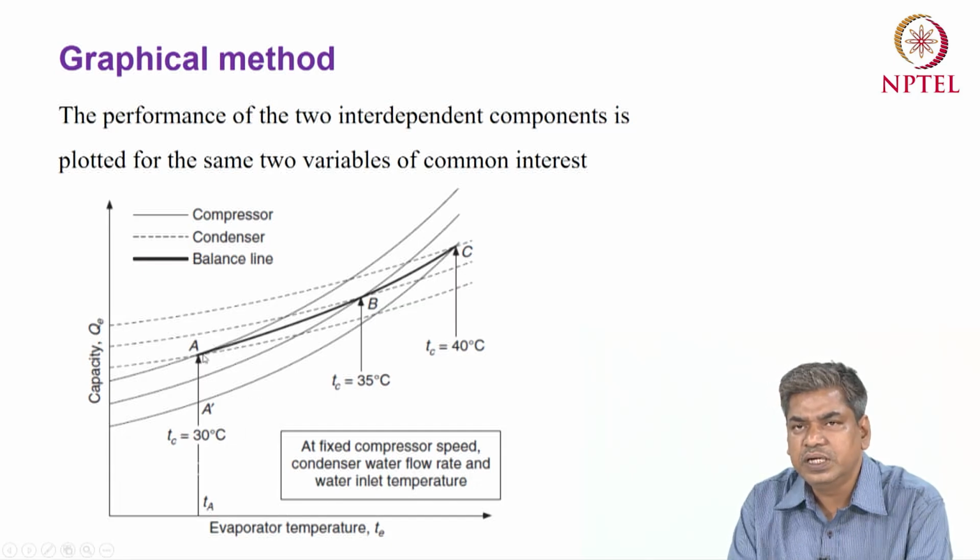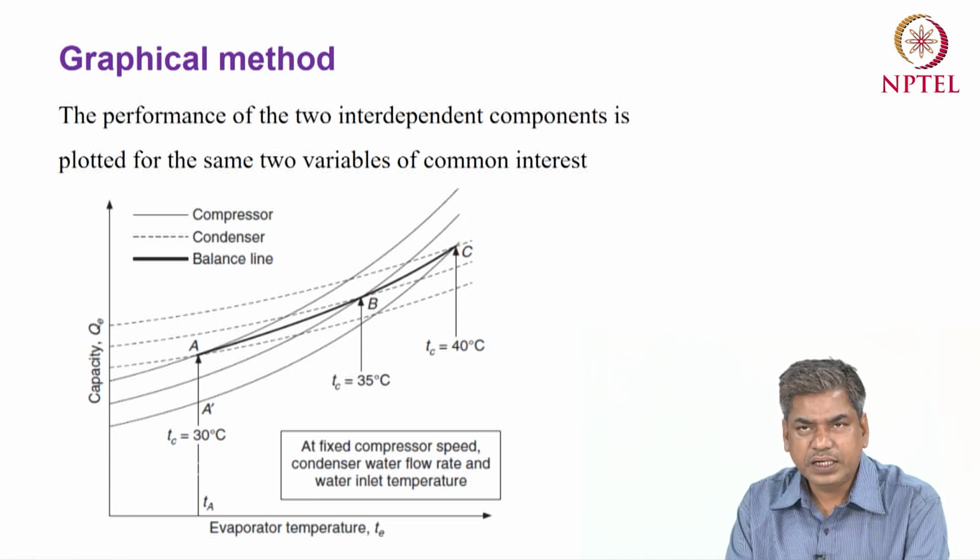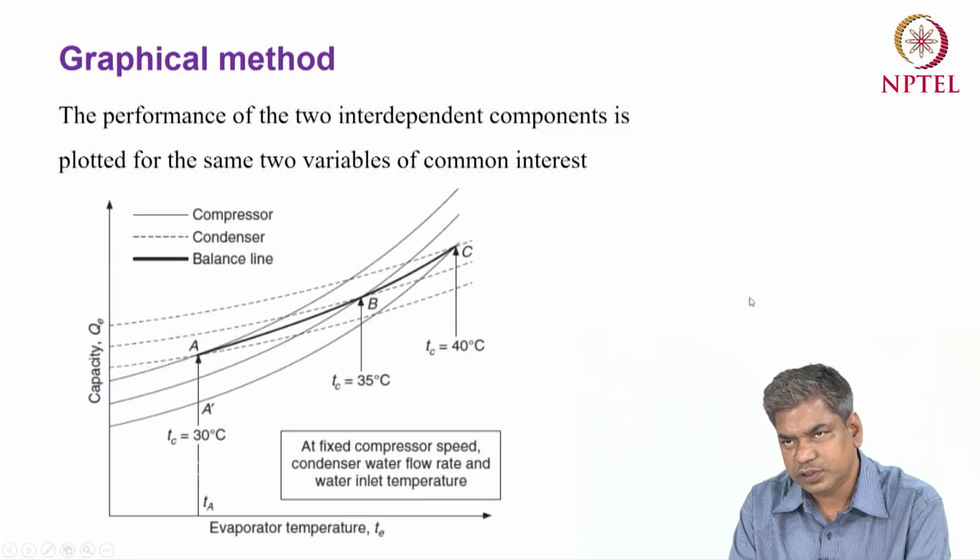For example, in between A and B, if we assume this is the point, this will be the balance point for the corresponding evaporator temperature of this, and the condenser temperature should be in between 30 and 35 degrees centigrade. So for that condenser temperature and this evaporator temperature, this point represents a balance point for the refrigeration system.